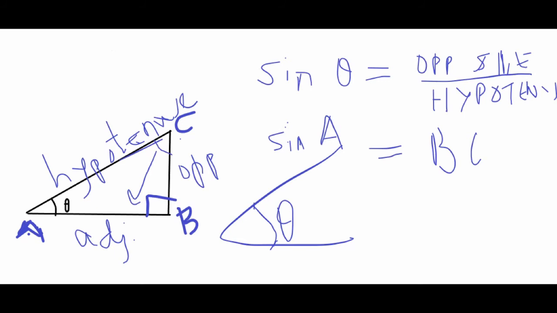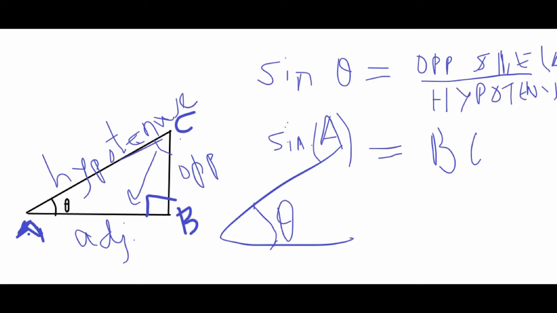When you are writing it, it's not sine into A. It is sine of A. It is a function of the angle A. So sine of A is defined by the opposite side of the angle A divided by the hypotenuse. Of course, it is not angle A. Hypotenuse can be of the right angle triangle, because hypotenuse does not change.